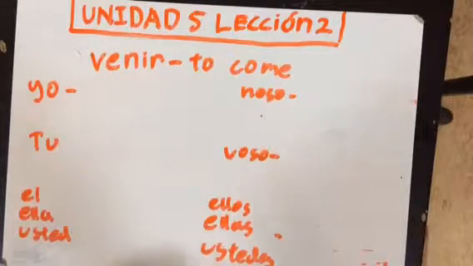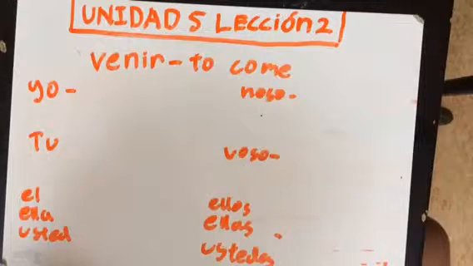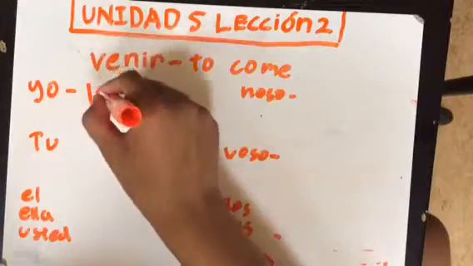Okay, the next irregular verb that we are going to talk about is venir, which means to come. This one should be a little bit easier because venir is similar to tener, which we already learned. But the difference is the nosotros form and vosotros form of this verb have IR endings, while the tener uses ER endings. For the yo form, it would be vengo.